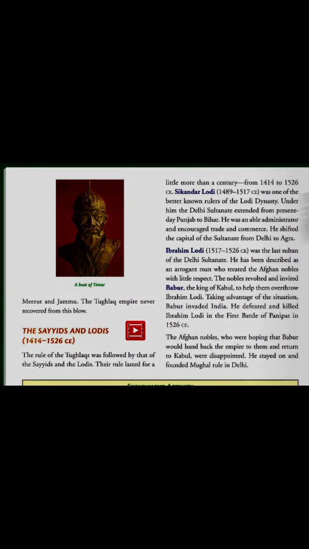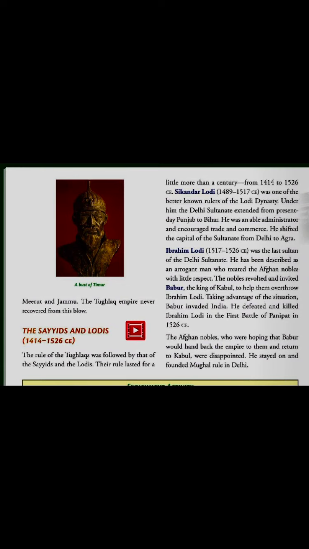In your book, the 4th and 5th dynasties are given in one paragraph. Now we'll read. The Sayyids and the Lodhis, 1414 to 1526 CE. The rule of the Tughlaqs was followed by that of the Sayyids and the Lodhis. Their rule lasted a little more than a century, from 1414 to 1526 CE. Sikandar Lodhi, 1489 to 1517 CE, was one of the better known rulers of the Lodhi dynasty. Under him, the Delhi Sultanate extended from present day Punjab till Bihar. He was an able administrator and encouraged trade and commerce. He shifted the capital of the Sultanate from Delhi to Agra.